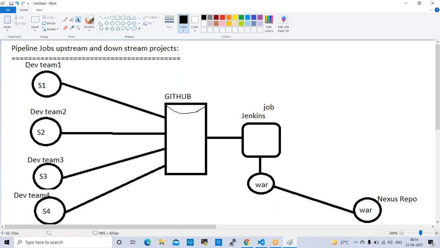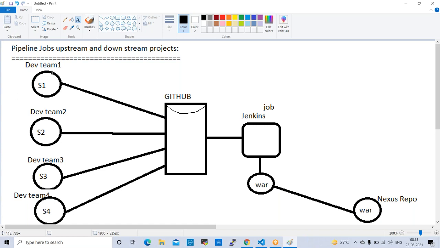So once the development team's sprint one is completed and pushed to Jenkins, then only it should pick the second one. Once it is pushed to Jenkins, then the third one should pick. Once it is picked by Jenkins, the fourth one should start. So my sequence is like this. Once this job is success, once this code is pushed, then only this code should push, like that sequence.